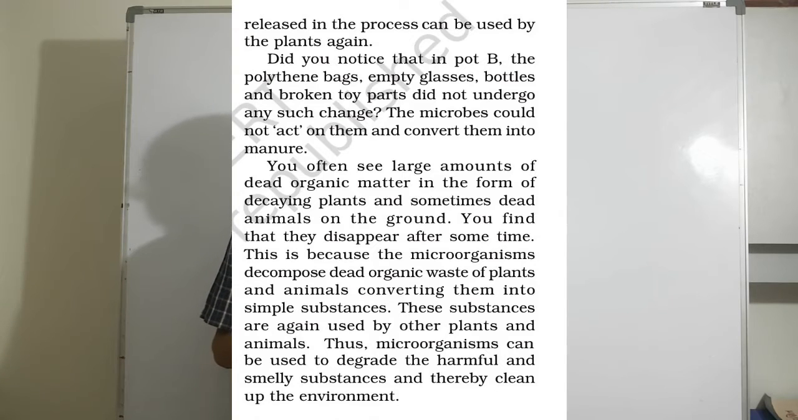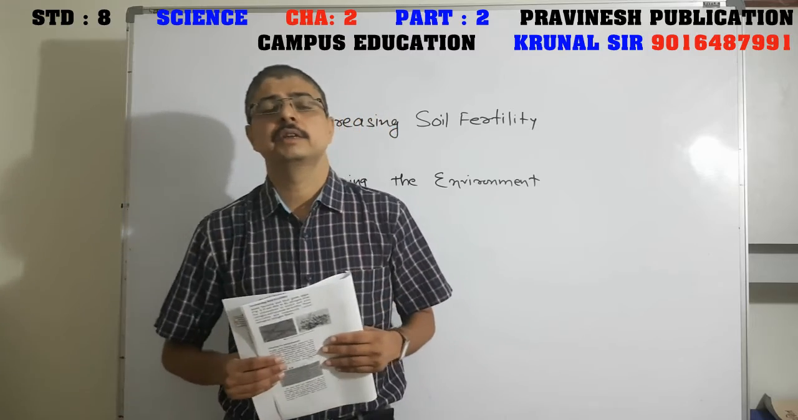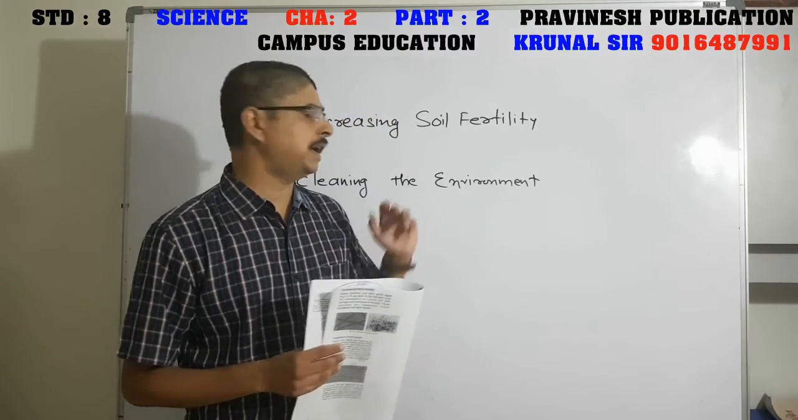You often see large amounts of dead organic matter in the form of decaying plants and sometimes dead animals on the ground. You find that they disappear after some time. This is because the microorganisms decompose dead organic waste of plants and animals, converting them into simple substances. These substances are again used by other plants and animals. Thus, microorganisms can be used to degrade the harmful and smelly substances and thereby clean up the environment. Friends, this is what is given in this topic, cleaning the environment.